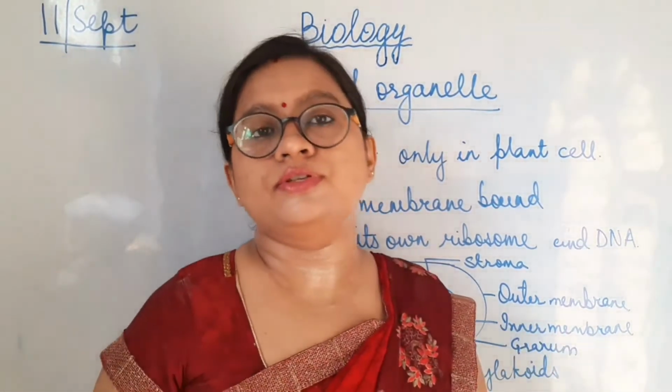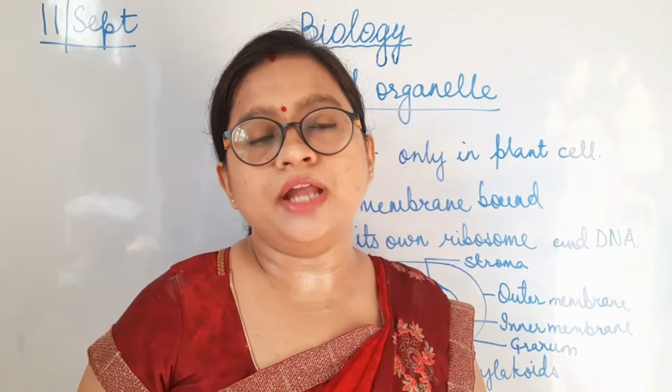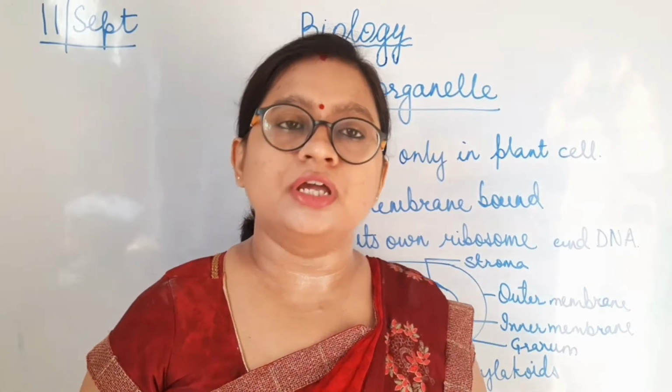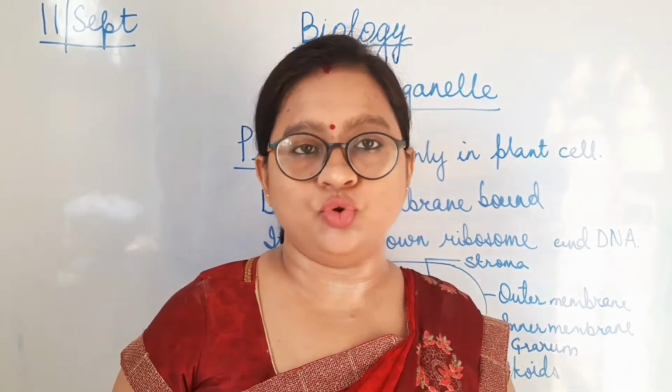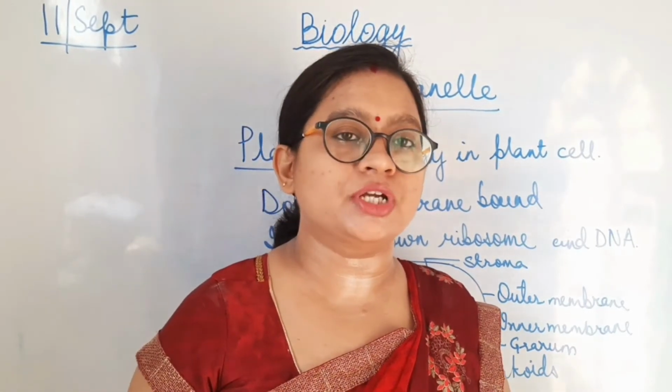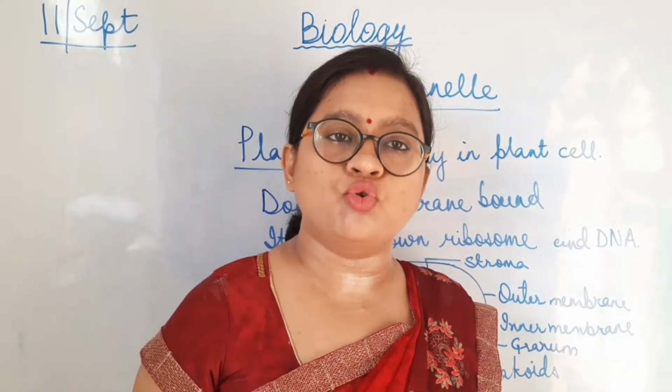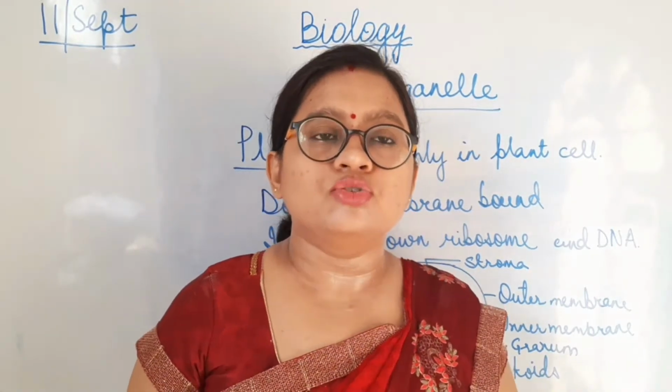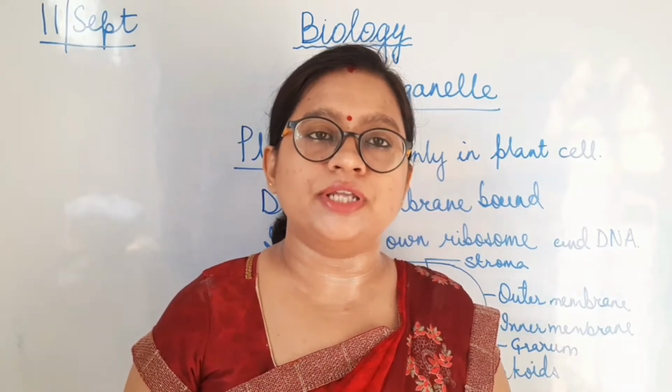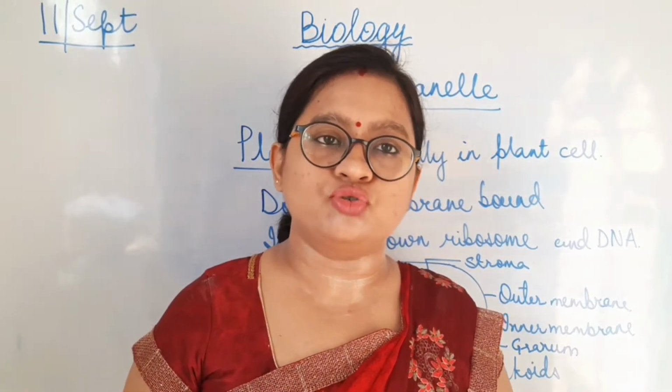So this is the structure of plastid. Now plastids are of three types. There are three different types of plastid. One is leucoplast, one is chromoplast, and one is chloroplast. I think you may be quite accustomed to the chloroplast, which contains chlorophyll. So what is the significance of other plastids like leucoplast and chromoplast? So let's list the functions of the three different types of plastids, that is leucoplast, chromoplast and chloroplast.